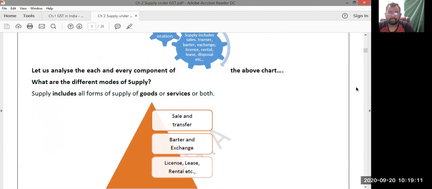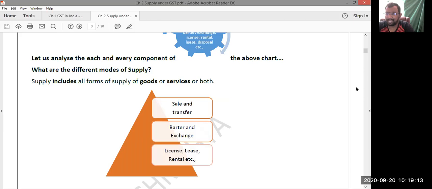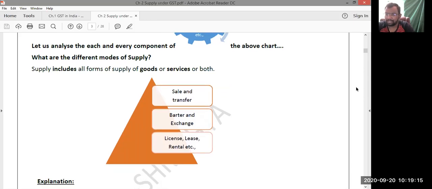What are the different modes of supply? It includes sales and transfer, barter and exchange, license, lease, rentals. So first of all, whenever we say supply, the first point which comes into our mind is sales. Okay, only those who are involved in sales are said to be engaged in supplies? No, sale is a part of supply only.